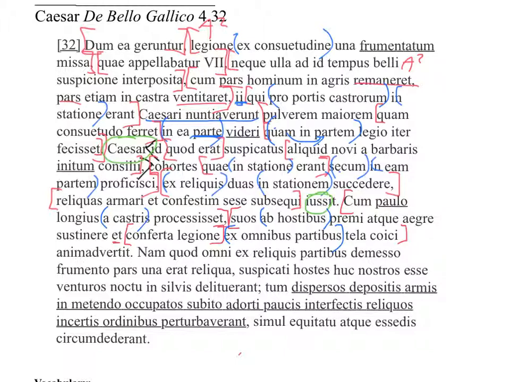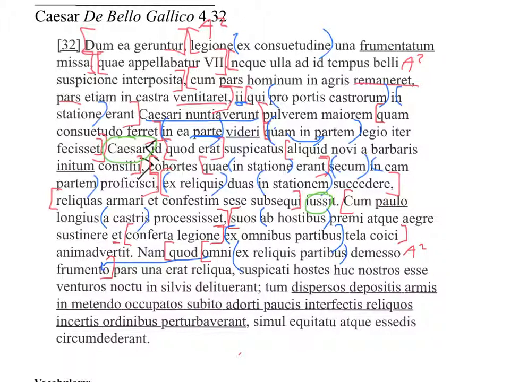Nam quod omni. So we have quod here for sure, okay? So let us bracket that off. Omni ex reliquis partibus. We can definitely say ex reliquis partibus is a prepositional phrase. Omni demesso frumento. That's actually an ablative absolute. Demesso is a participle. Frumento is our ablative subject. And omni, in that case, actually, it can be omne, but omni is also a possibility for the ablative. So we know that omni is actually going down here to frumento. And that means that this is a giant ablative absolute, like there.